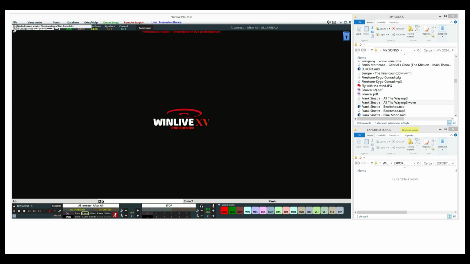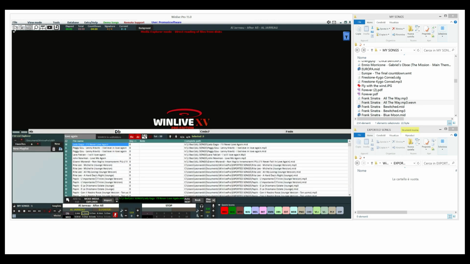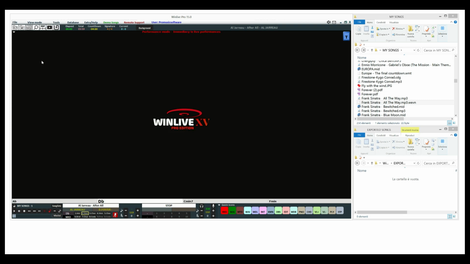Switching from Performance Mode to Media Explorer mode, and vice versa, can be done simply by clicking on the corresponding icon, without interruptions, allowing seamless use of both modes depending on different situations.